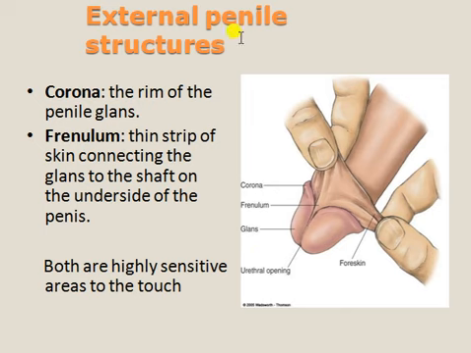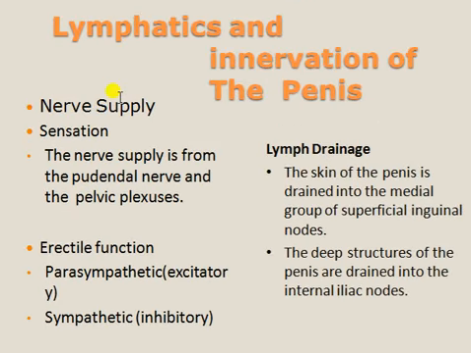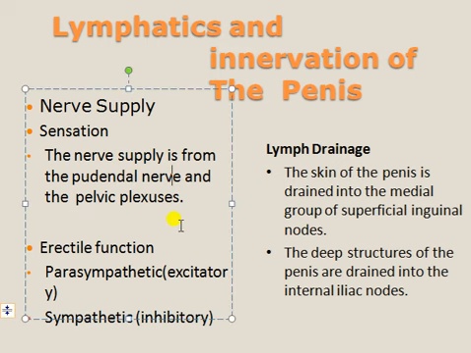So external penile structure, already said. Next, lymphatics and nerves. So nerve supply, sensation: the nerve supply is the pudendal nerves and the pelvic plexus.